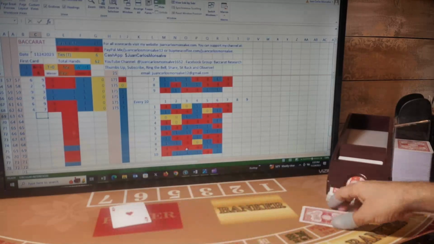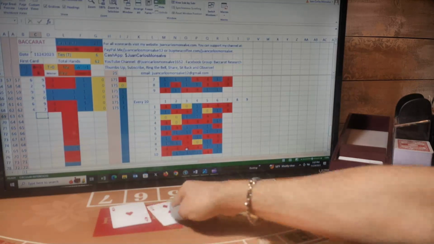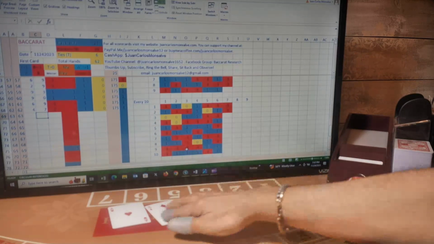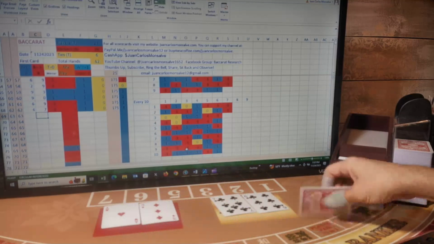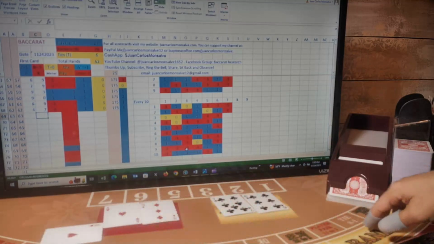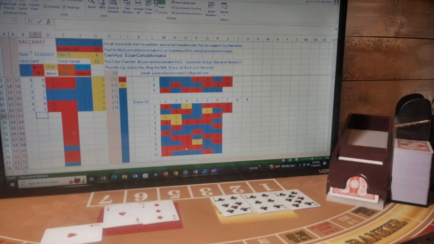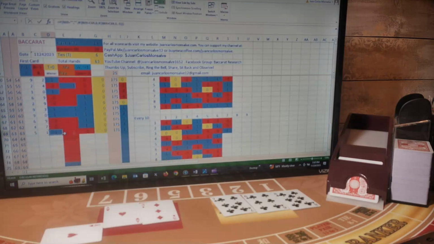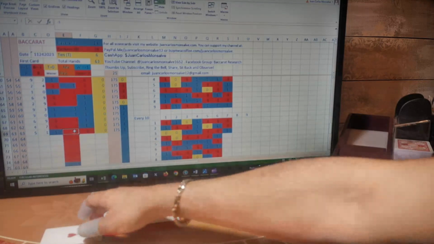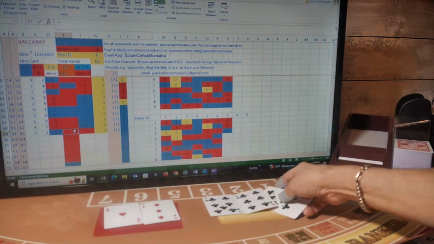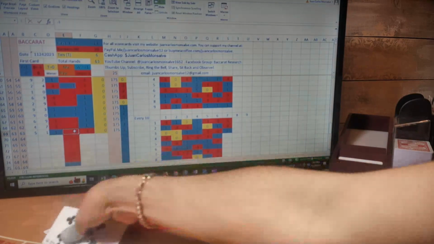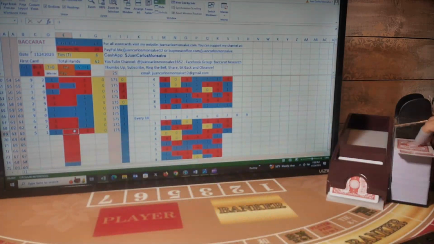First card for player, first card for banker, second card for player, second card for banker. I have a 4 player and gets a third card. The third card is a 1 for a total of 4. Banker has a 3 and gets a third card. The third card is an 8, so it reduces. So it is a 5 player and 1 banker. This is a player hand. I was playing banker, so I lost this hand. My next hand will be another banker.